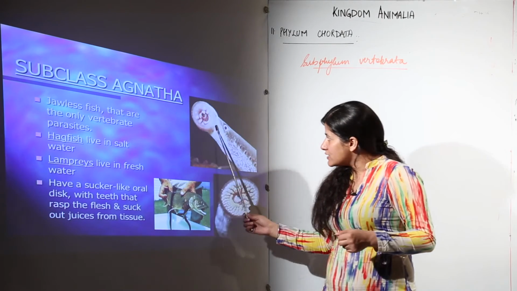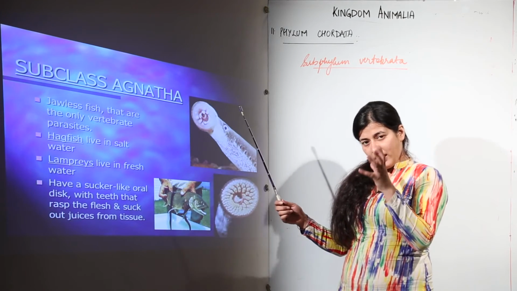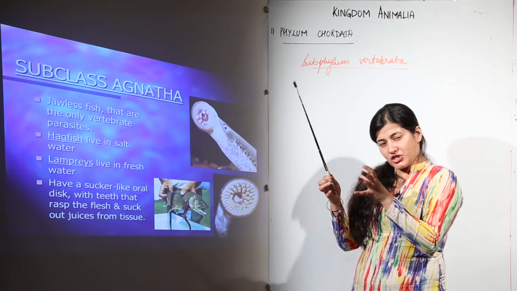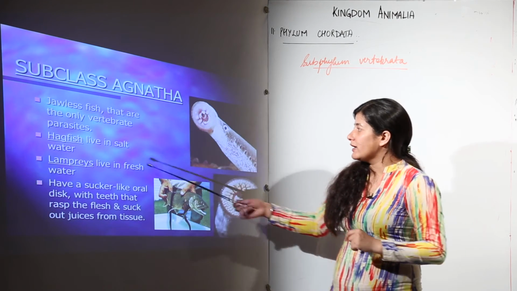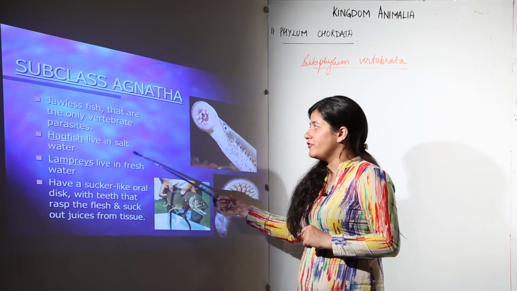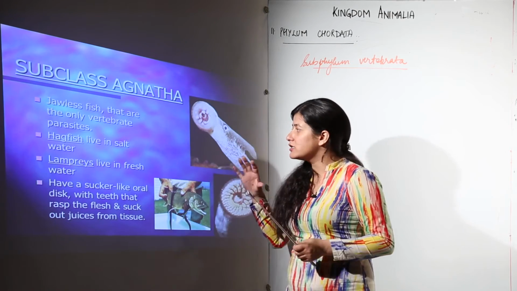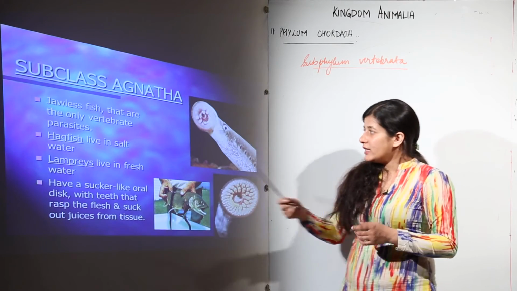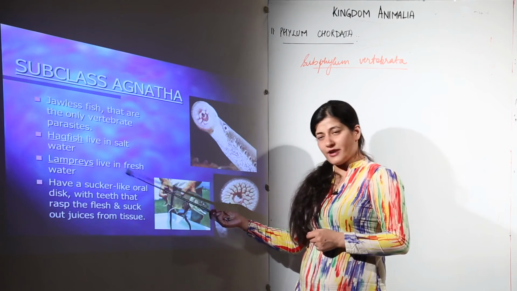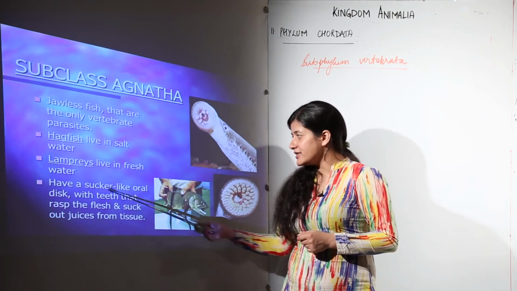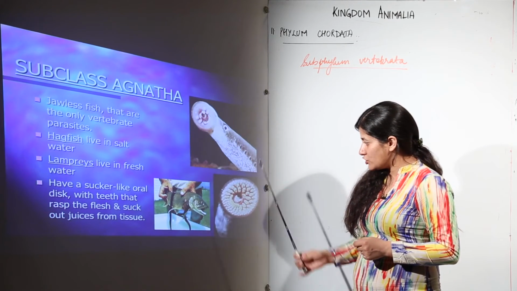You see, this is not a jaw, this is the main mouth that is responsible for sticking to the host. Now the example is the hagfish, which lives in salt water; they are exclusively marine. In the case of lampreys, they live in fresh water and they have a sucker-like oral disc. This is what is being represented.